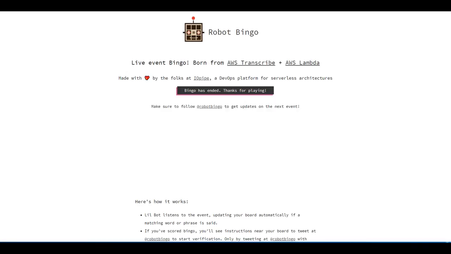We had a Lambda that would send the audio data to the Transcribe service and take the transcription results and put them in an S3 bucket. Another Lambda, which was the main customer-facing portion, would then take those results from S3, populate a list of words that matched our master list, and then autofill the players' boards. When a player hit bingo, they would tweet out to our robot bingo Twitter bot with bingo, and it would trigger the Lambda to start game 2, reset the user's board, and begin a new transcription list.